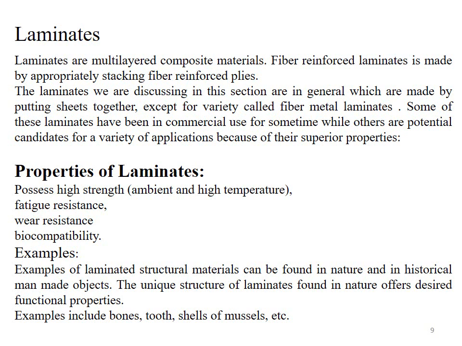Examples of laminated composite material. Examples of laminated structural material can be found in nature and in historical man-made objects. The unique structure of laminates found in nature offers desired functional properties. Examples include bones, tooth, shells of mussels.